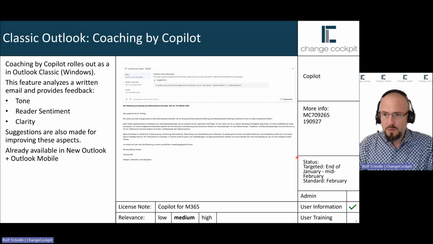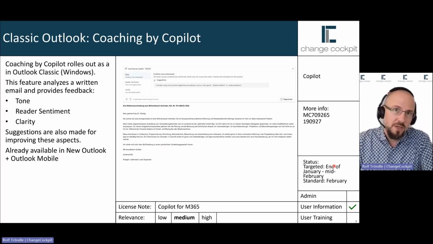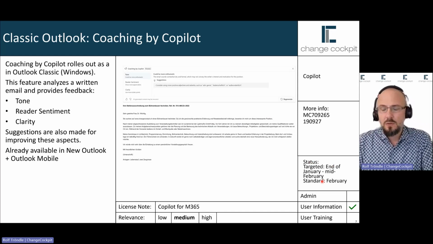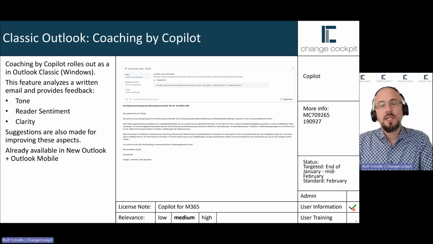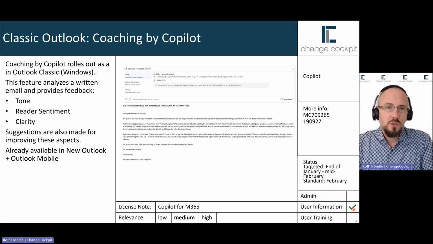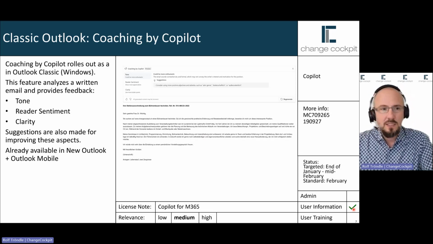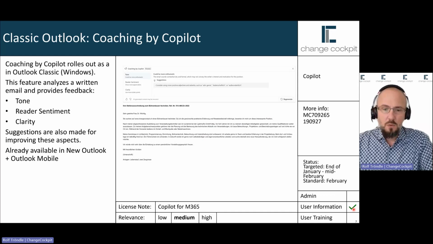This one will be rolled out for targeted customers end of January till mid-February, and the standard rollout is in February. This is categorized as user information, meaning if you have users who will use this feature, then it perhaps makes sense to inform them about this change and that this is now or will be available.